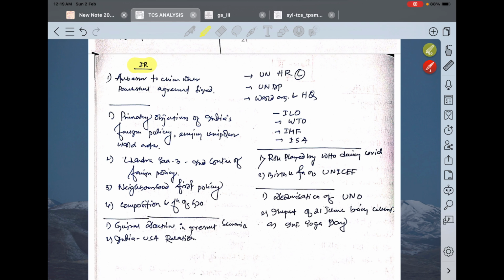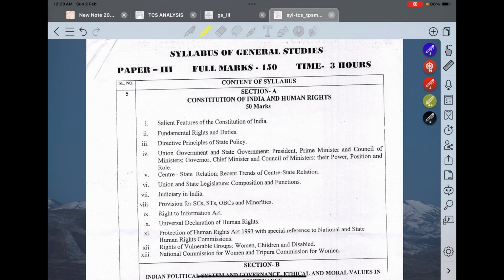So whenever you read something in a newspaper or your books or notes, you can relate those things to questions that have been asked. You will think, these are important. This way you will make a correlation between the previous year questions, the syllabus, and present current topics.